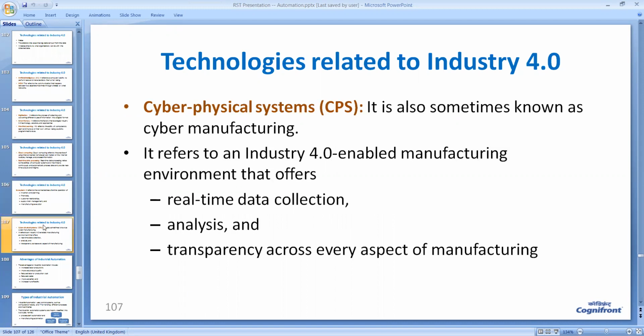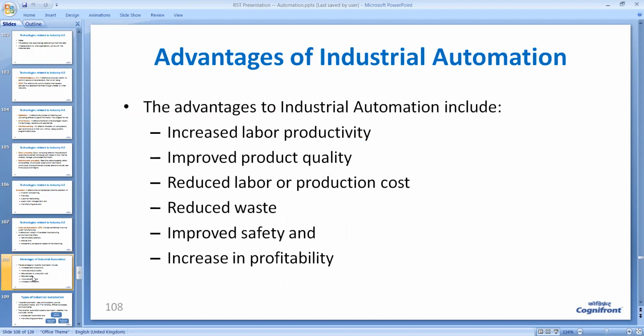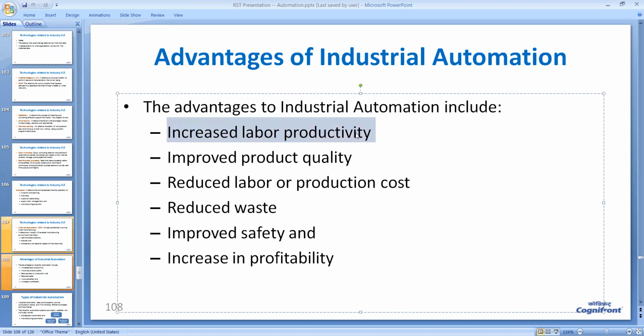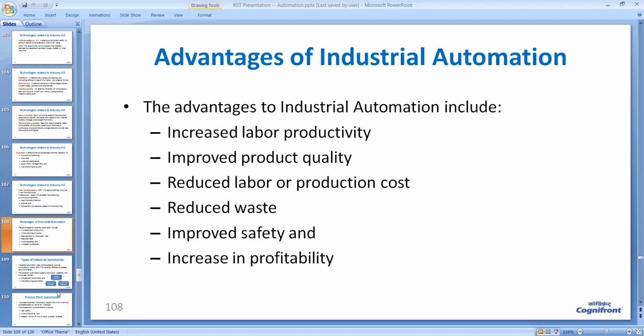Now, cyber physical system I have already explained, and let us look at a few more advantages of industrial automation, namely increased labor productivity, improved product quality, reduced labor or production cost, then wastage is also reduced, and safety is improved, and of course the profitability of the industry goes high. So these are the advantages of Industry 4.0.